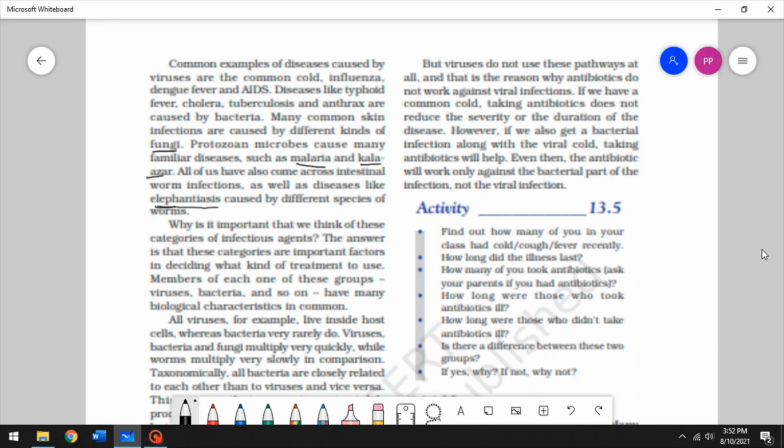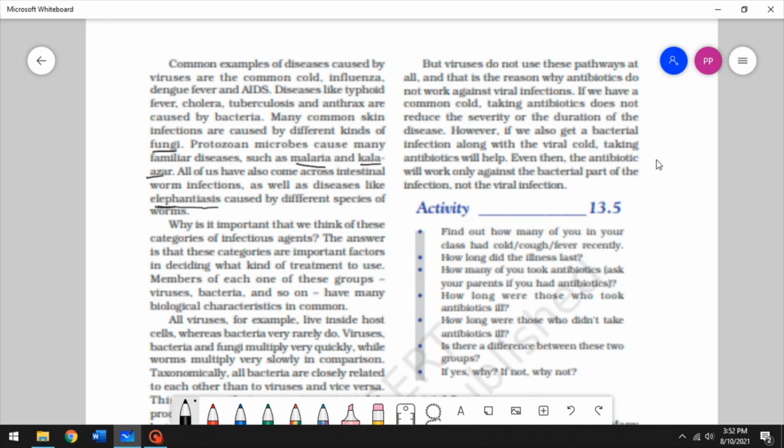So the difference between antibiotics and antiviral drugs is that viruses are very hard to kill because they take over the host mechanism. Once they enter a host, they take over the host mechanism. So they're harder to kill than bacteria. So antiviral drugs are stronger, right?